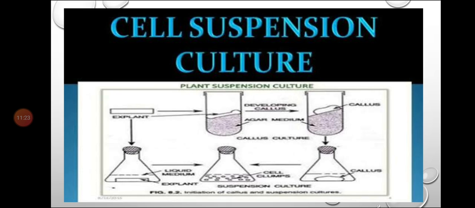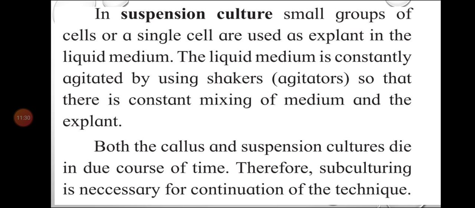Next, we are going to study suspension culture. In suspension culture, liquid medium is used. A small group of cells or single cells are used as explant in the liquid medium. The liquid medium is constantly agitated by using shakers and agitators, so that there is constant mixing of the medium and the explant. Here, agitators are constantly required for the mixing of medium and explant.